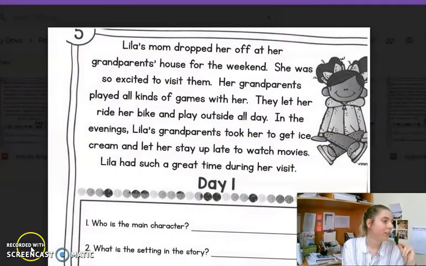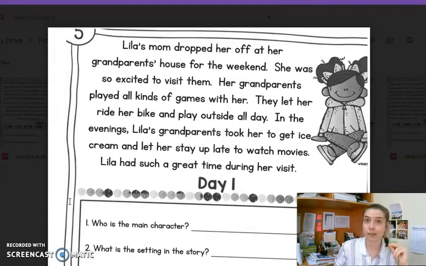Okay, so the story says, Lila's mom dropped her off at her grandparents' house for the weekend. She was so excited to visit them. Her grandparents played all kinds of games with her. They let her ride her bike and play outside all day. In the evenings, Lila's grandparents took her to get ice cream and let her stay up late to watch movies. Lila had such a great time during her visit.